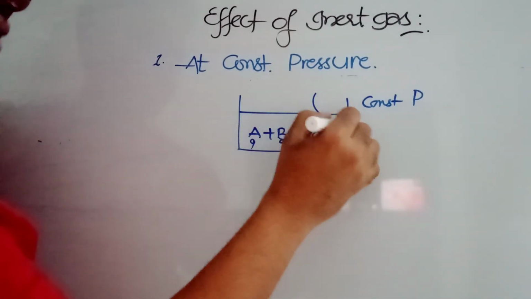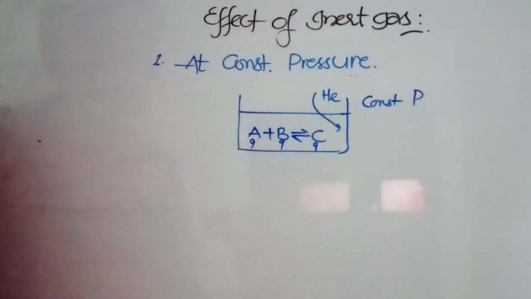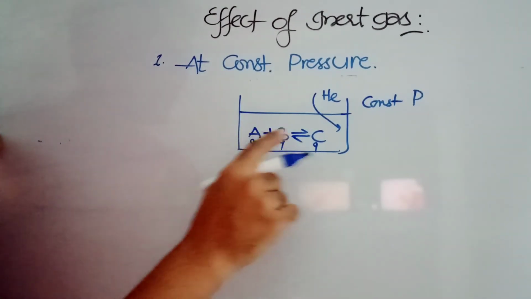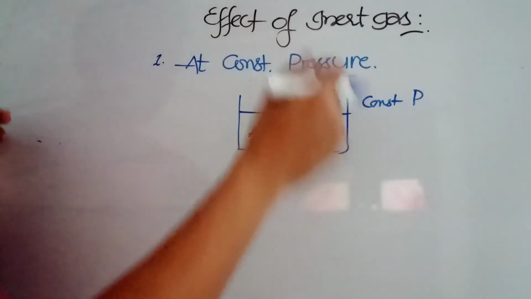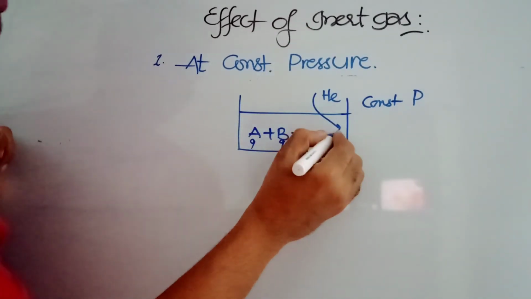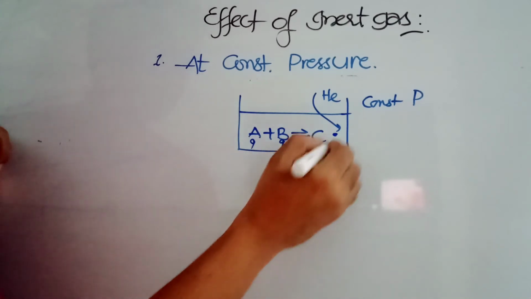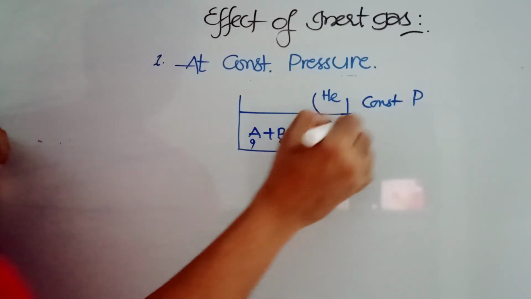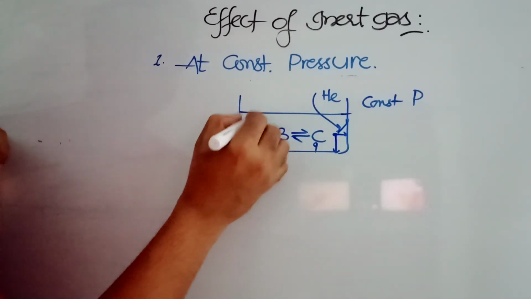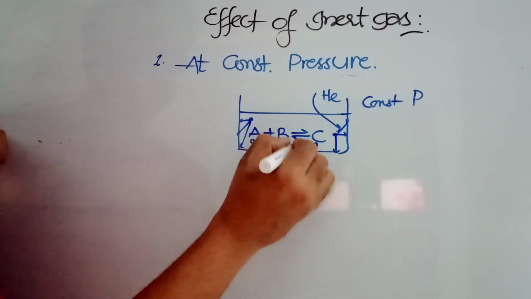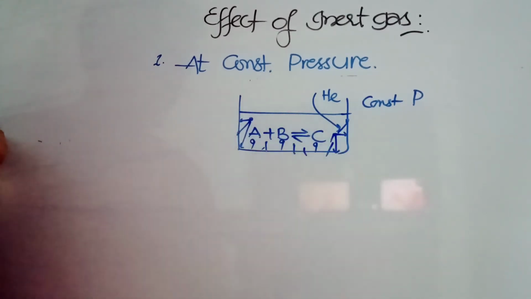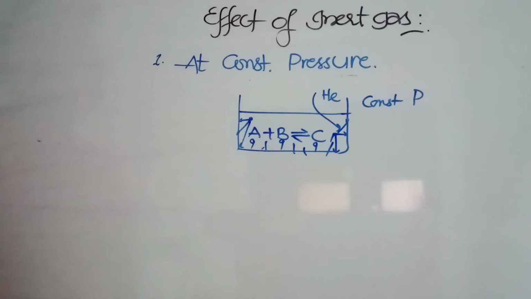To this you are now adding helium gas, an addition of inert gas. The helium gas has no attractions or interactions with A, B and C. So the helium gas simply comes here, and it won't just stay here. It is going to hit the walls of the container, and because of its hitting, the pressure is going to increase.